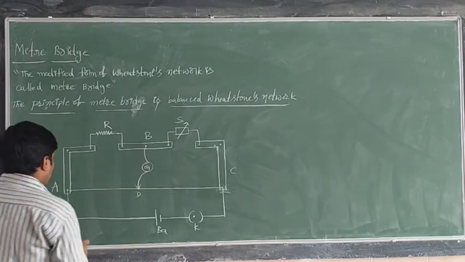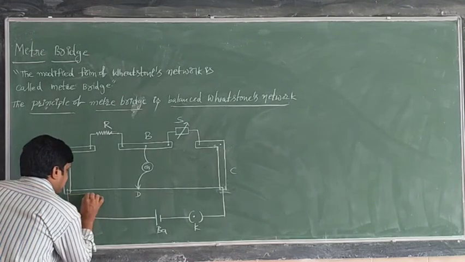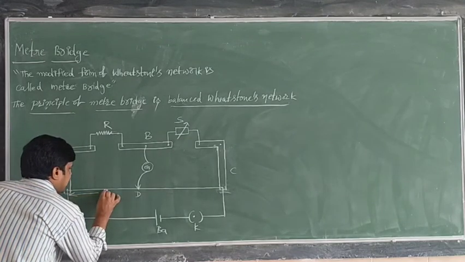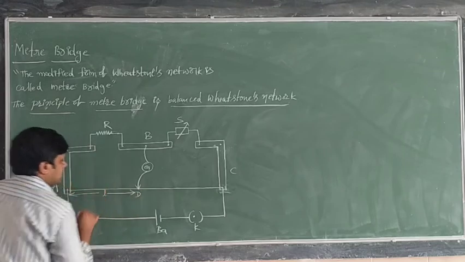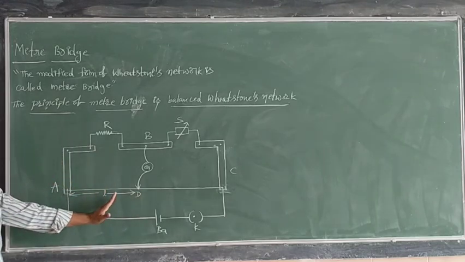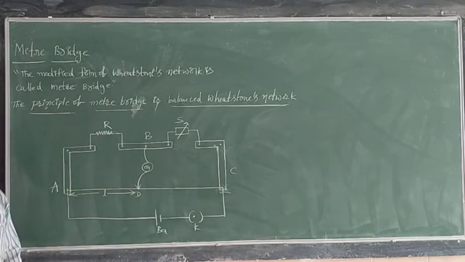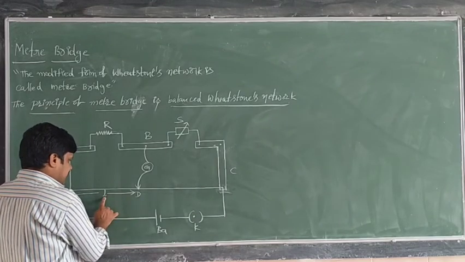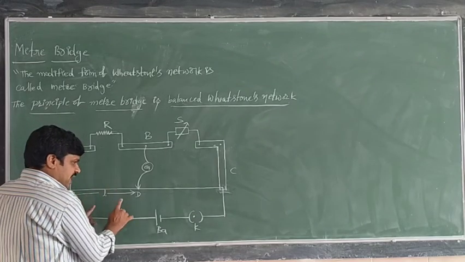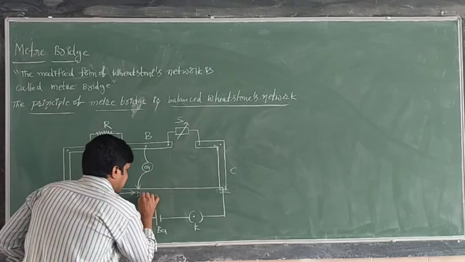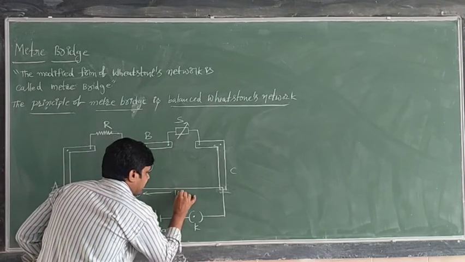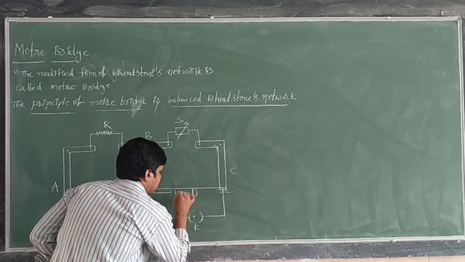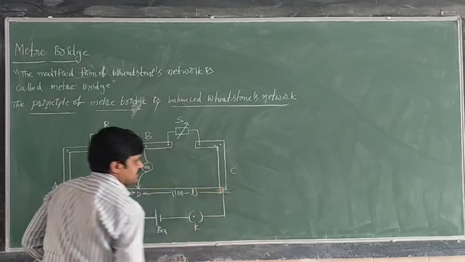When you move the slider contact from A to C, at a particular length the current through the galvanometer is 0. From A to D at a length L, if the current through the galvanometer is 0, then the remaining length from the other side is 100 minus L.